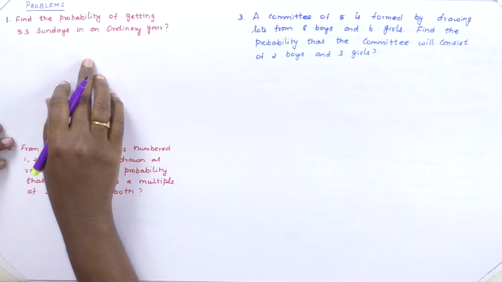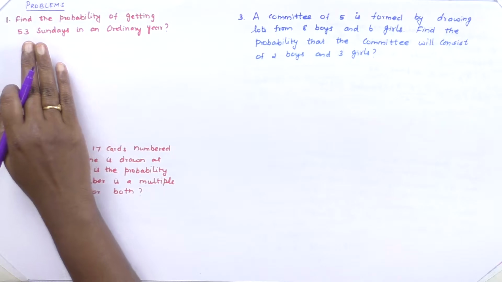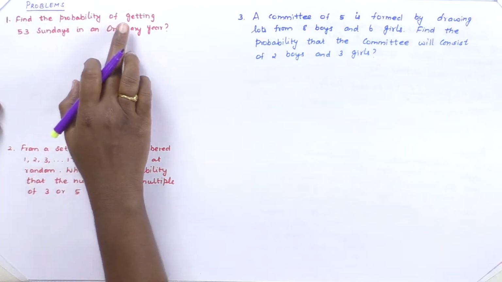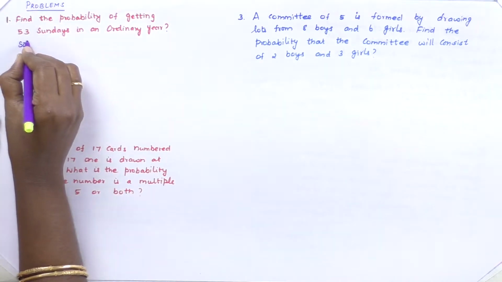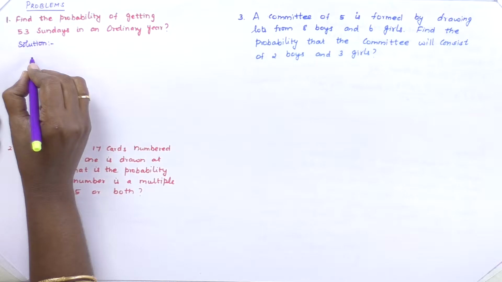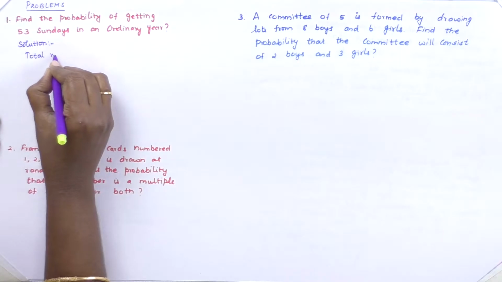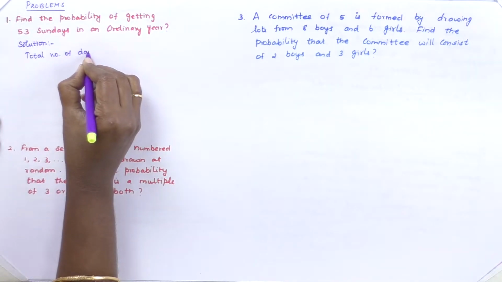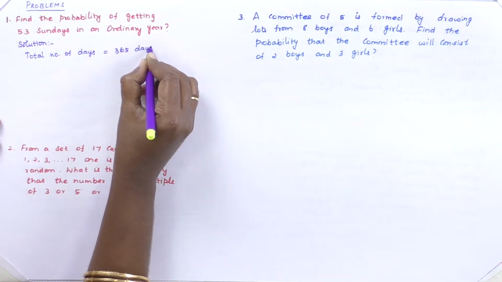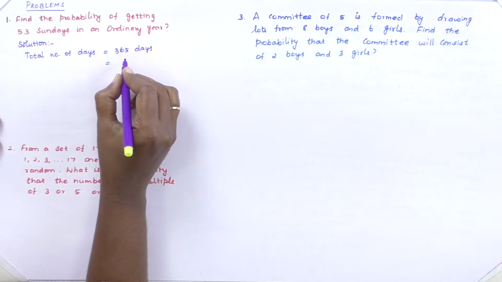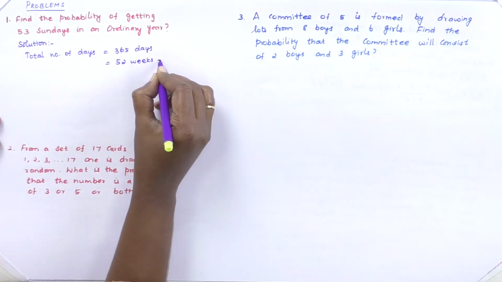Okay, now we are going to discuss some problems based on the axioms of probability. Now take down the first problem. Find the probability of getting 53 Sundays in an ordinary year. Okay, now the solution: total number of days in an ordinary year is 365 days. In 365 days, we have 52 weeks plus 1 day.